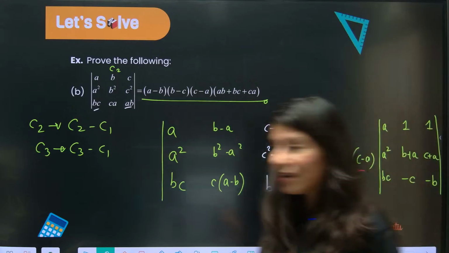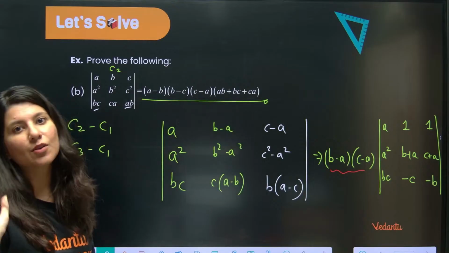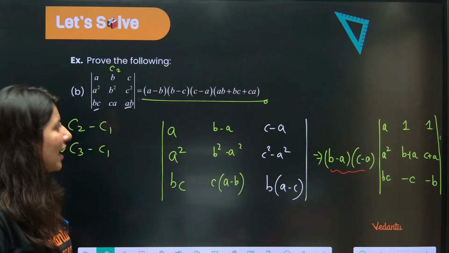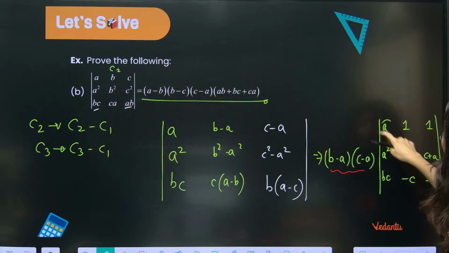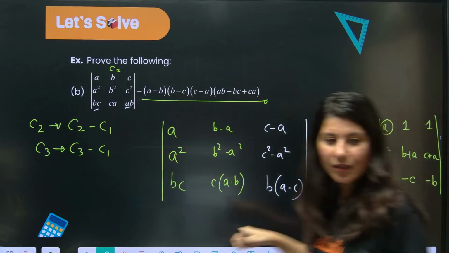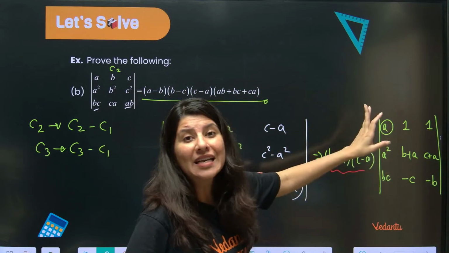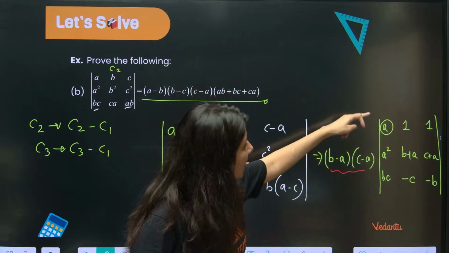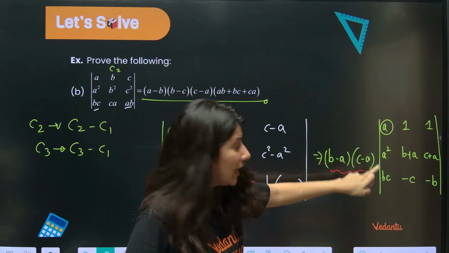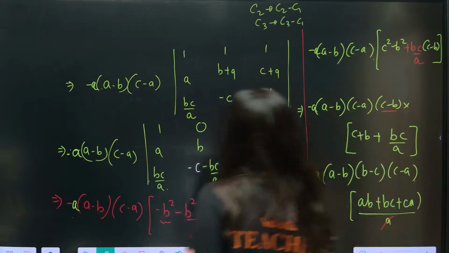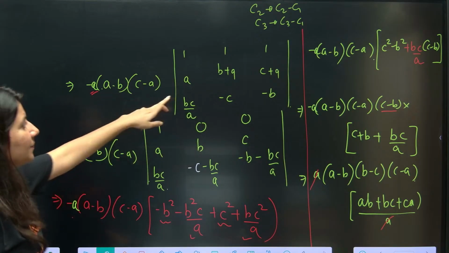So I told you, what was the ninja tip? Always try to create 1, 0, 0, either in a row or column. So I feel that after this, I should create a single 1 over here. I want a single 1 over here. Right or wrong? So I need to take A common from column number 1. So it will become 1, then this will become A, this is BC by A. Can you see right here? And we took common A.